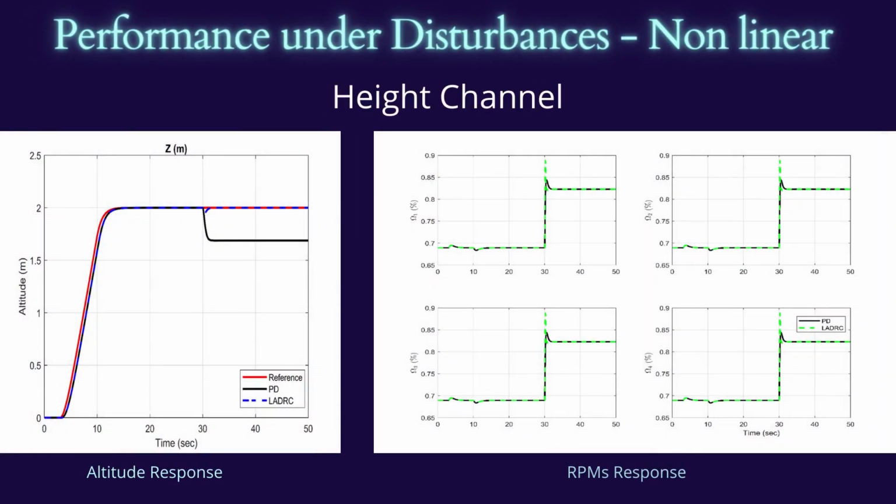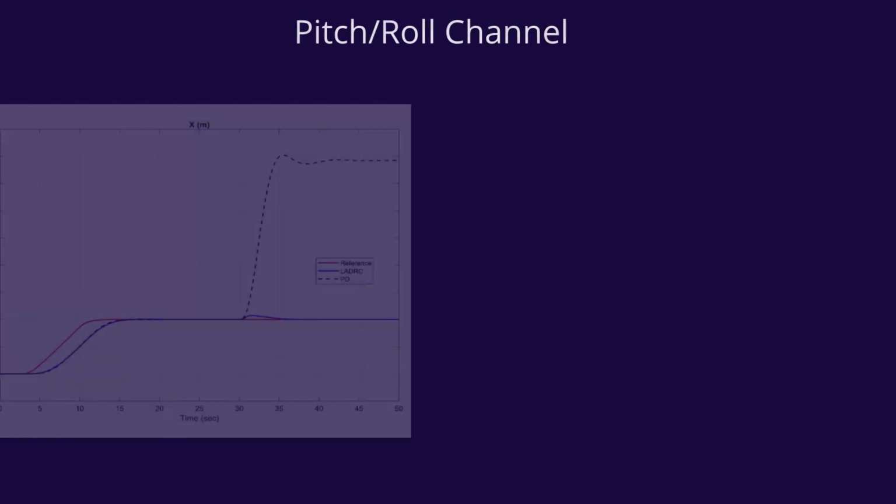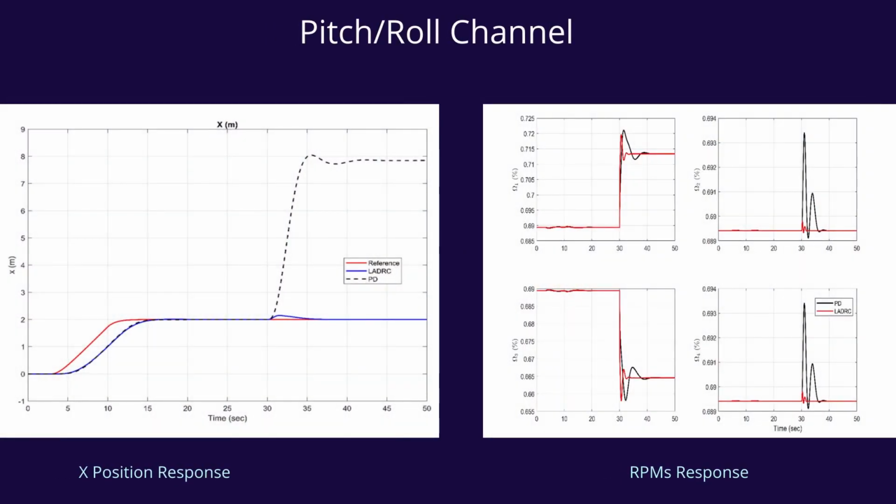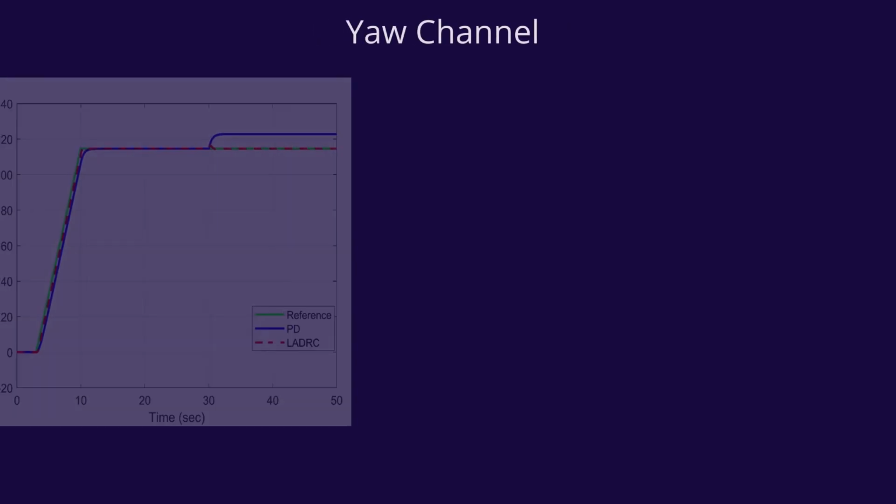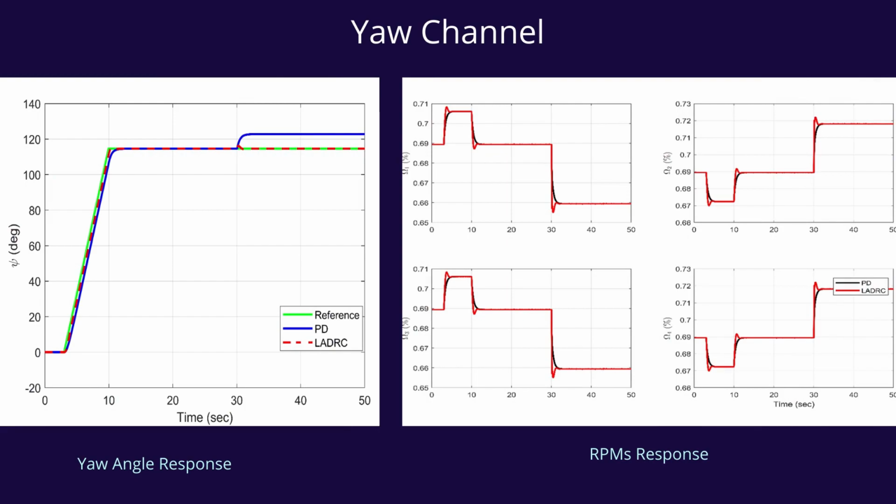Then both controllers' performance was evaluated with disturbances and uncertainties in a nonlinear model. Here is the response for the disturbance in height channel and corresponding control actuation generated by each controller. And we can see LADRC brings system back to its original position. This is the response for the disturbance in pitch channel and corresponding control actuation generated by each controller. And again, LADRC brings system back to its original position. This is the response for the disturbance in yaw channel and corresponding control actuation generated by both PD and LADRC.